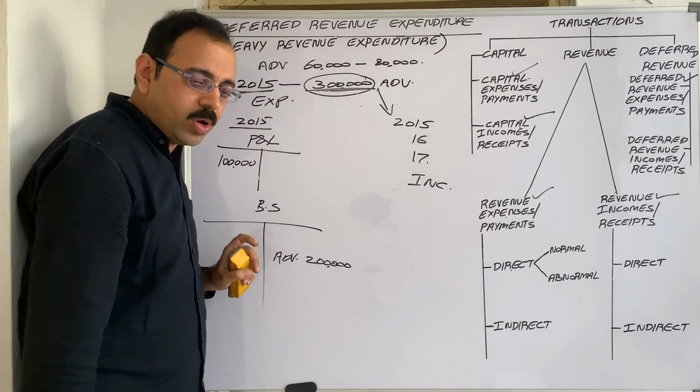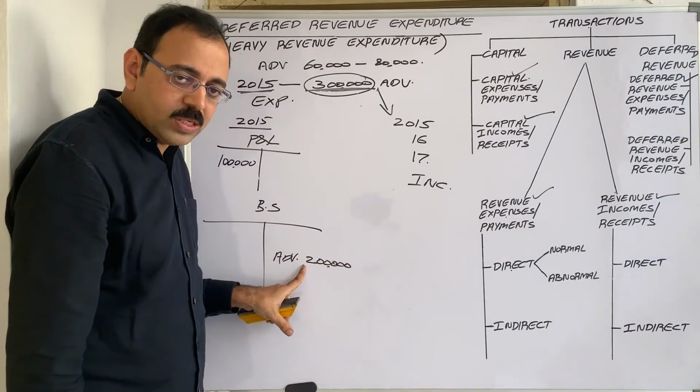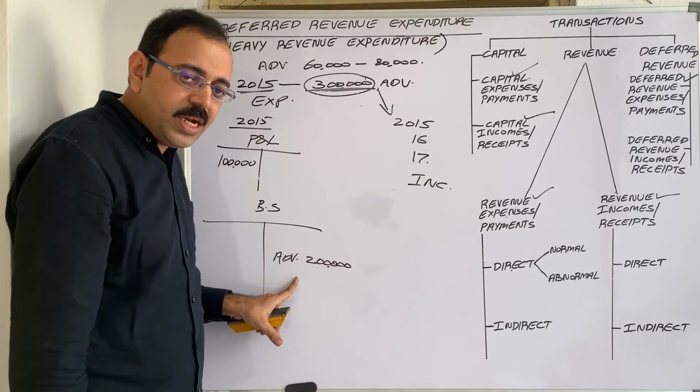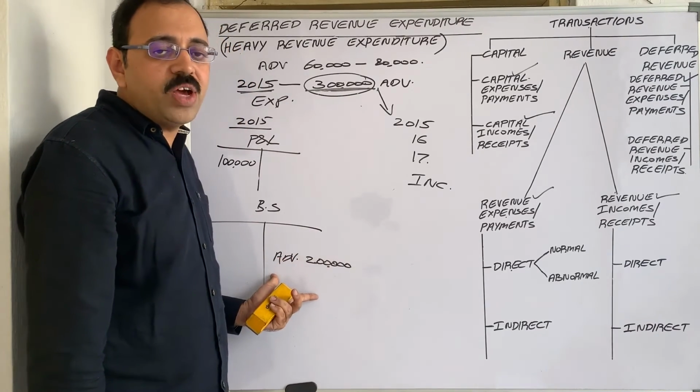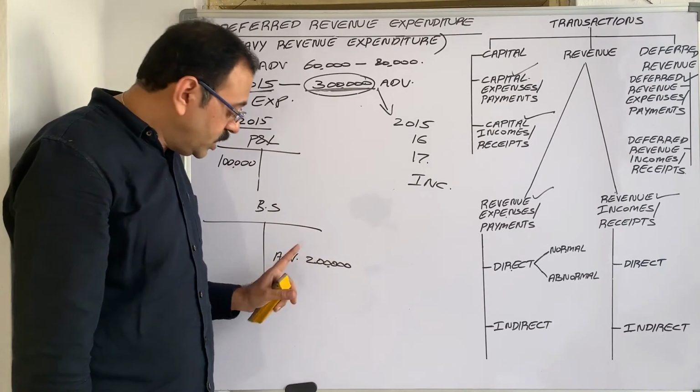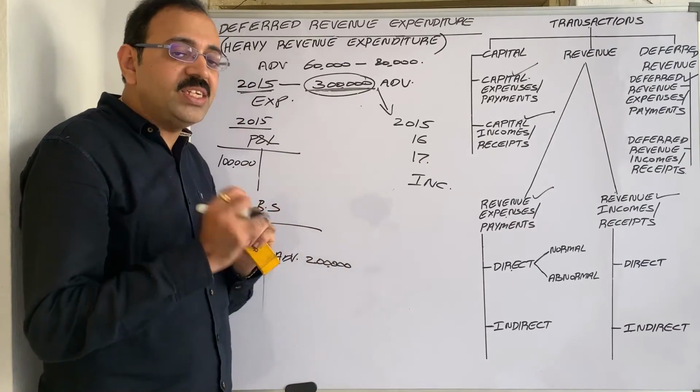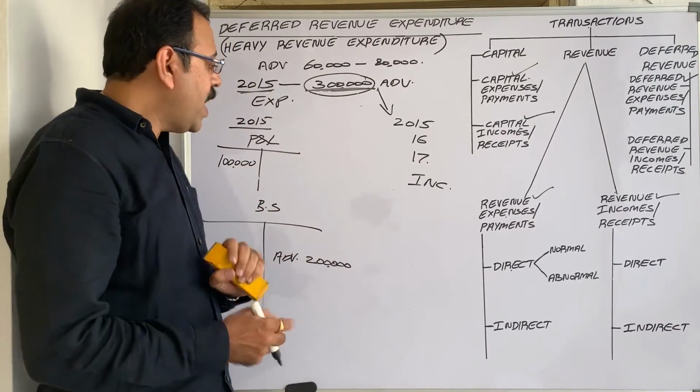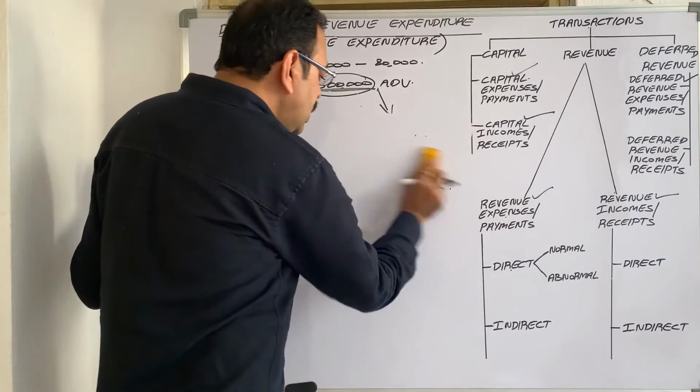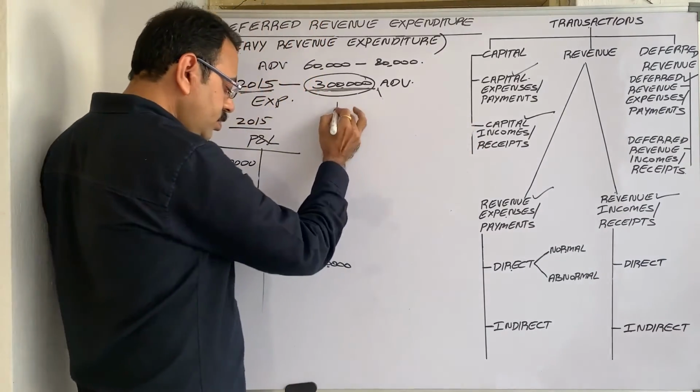You may get one doubt: how is this an asset to us? This is not a real asset. There is no realizable value for this. So this type of asset is known as a fictitious asset. Okay?